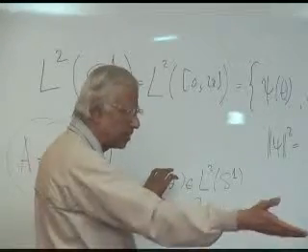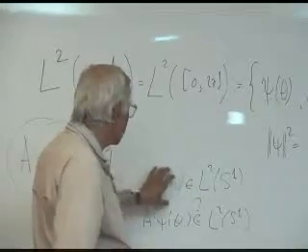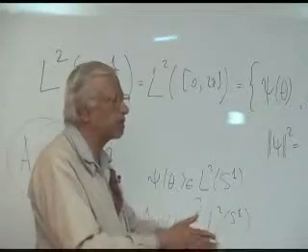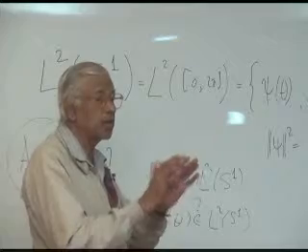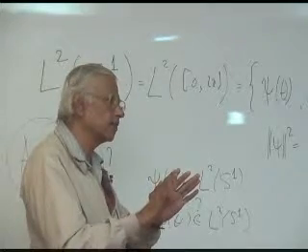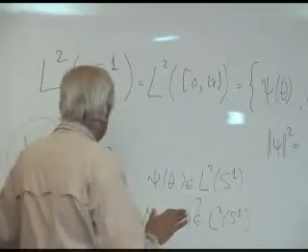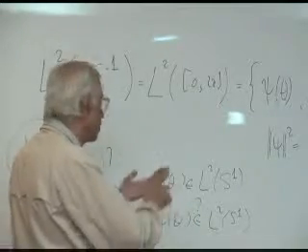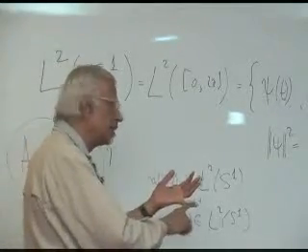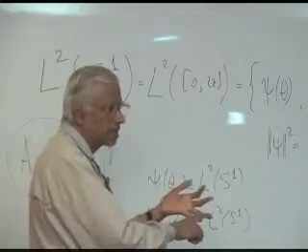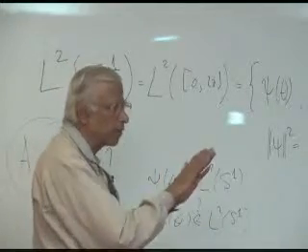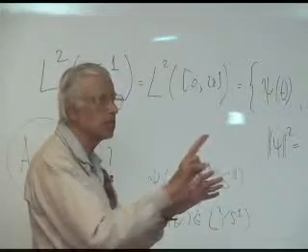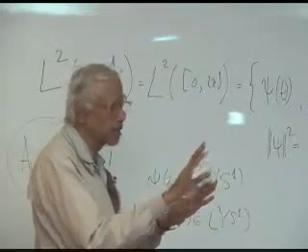In many cases, I have given examples, not only should you say the function must have such and such differentiability properties, one has to add boundary conditions. An operator, this is a very formal definition, it is not a complete definition. You must give the domain and you must give boundary conditions.